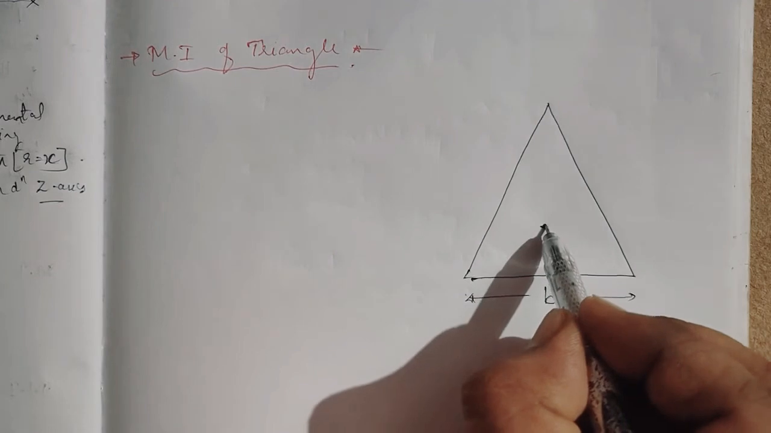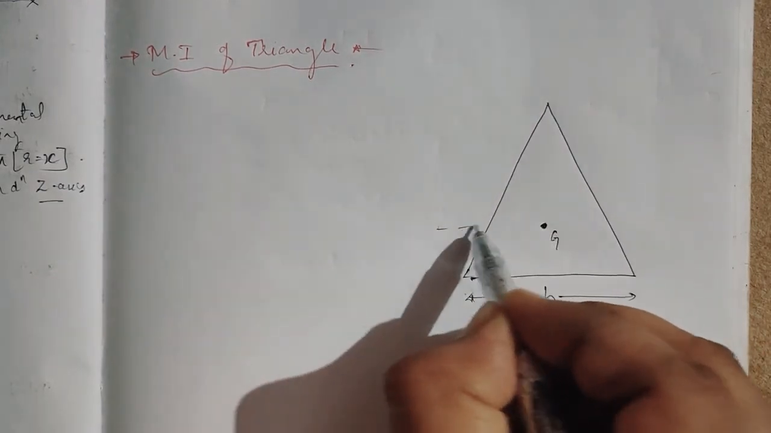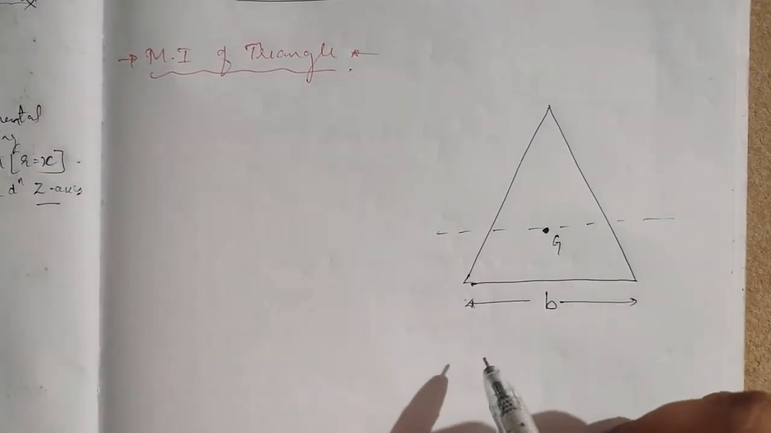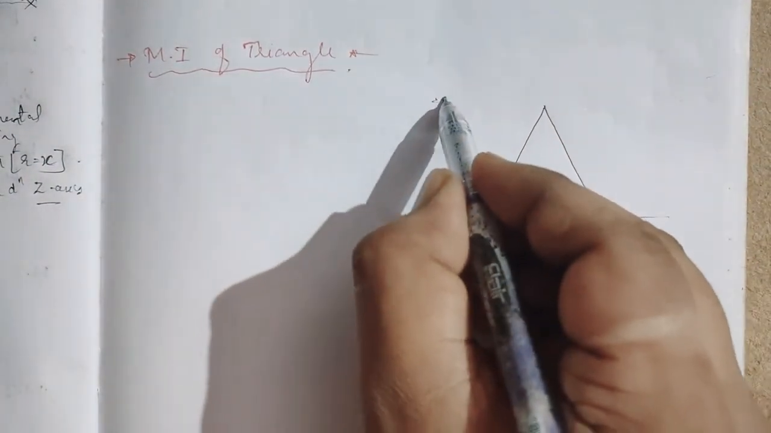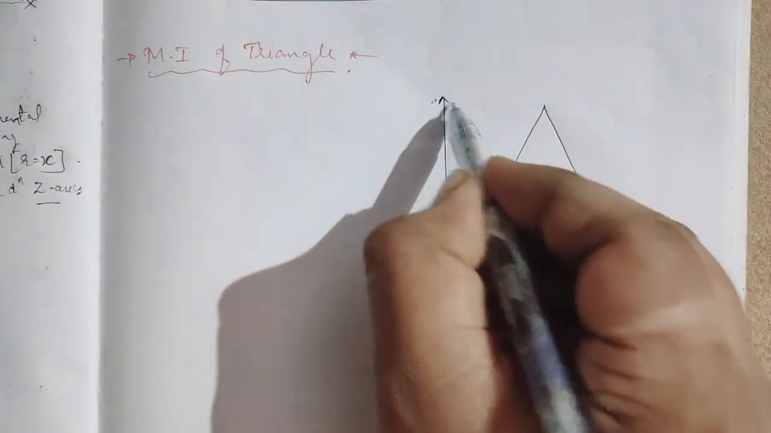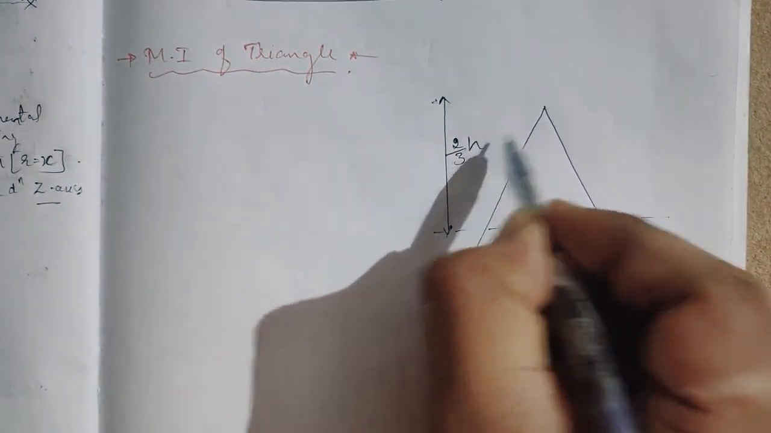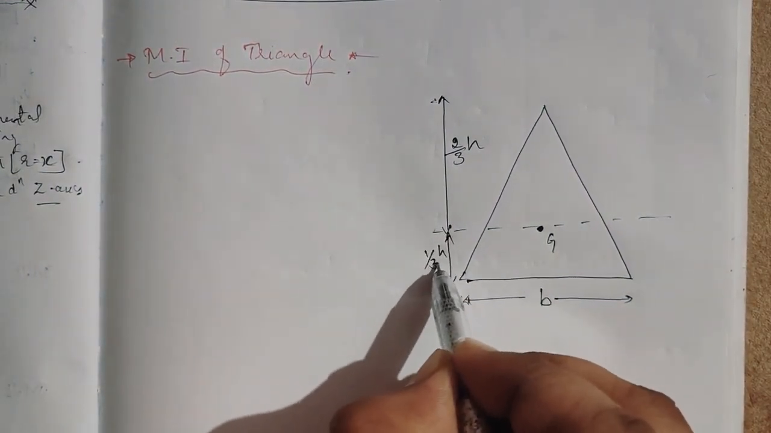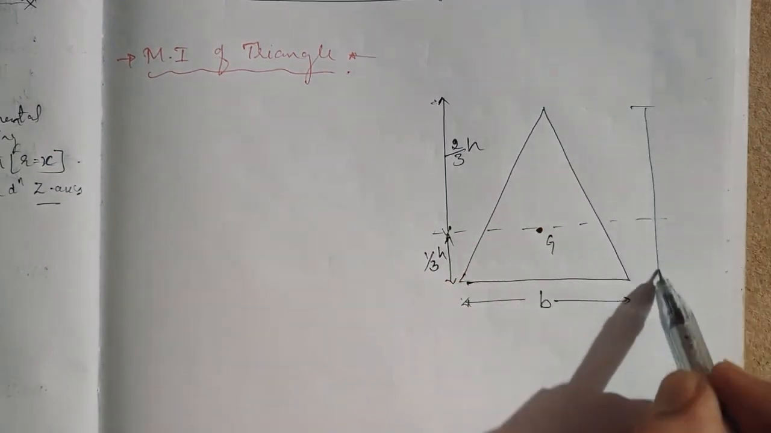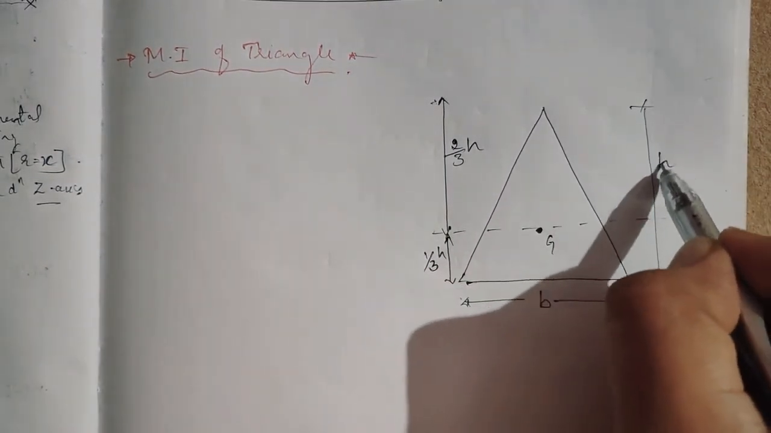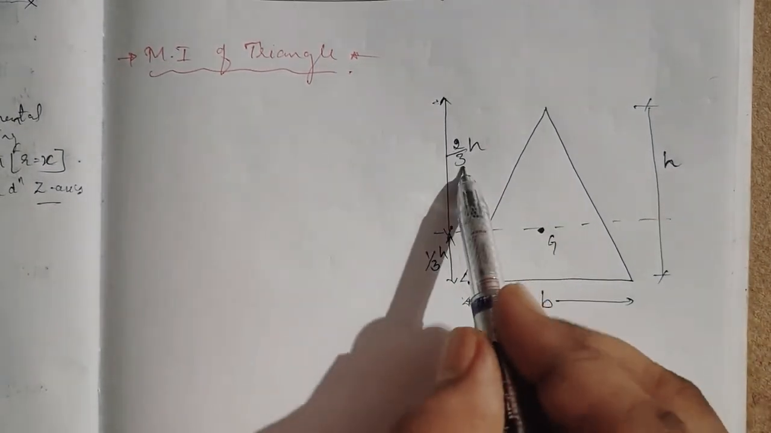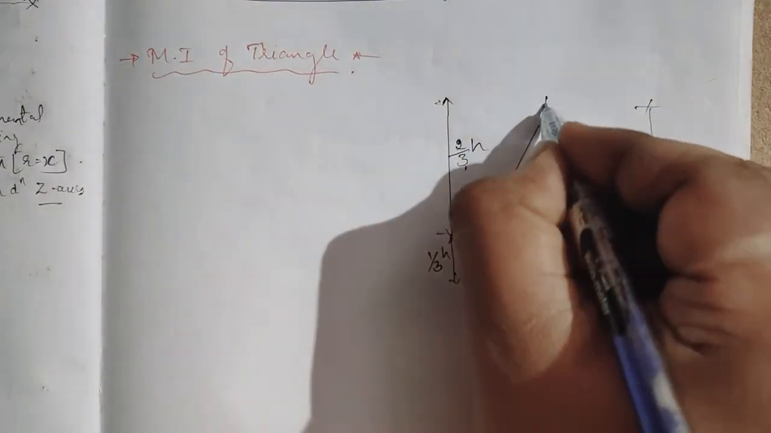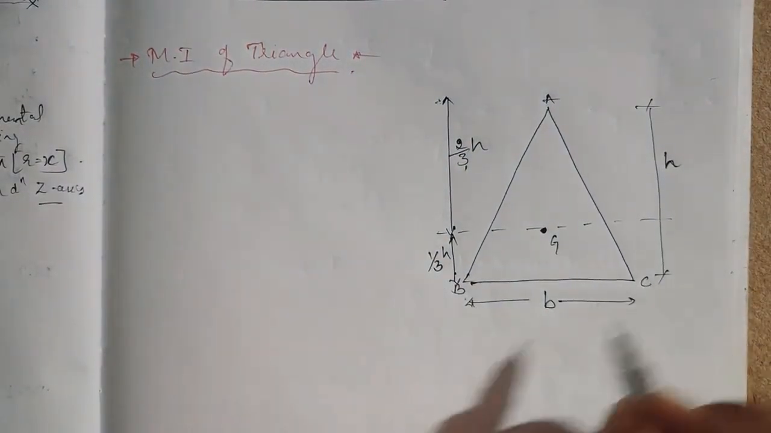Let the centroid be here, G. We know that the centroid lies at a distance of 2 by 3 h. I'll just let you know that it is 2 by 3 h from the apex, and from the base it is 1 by 3 h. So it is for your lifetime. Any problem you have to do the same only. If h is the height, it is 2 by 3 h from the apex, 1 by 3 h from the base. So I'll name this A, B, C.